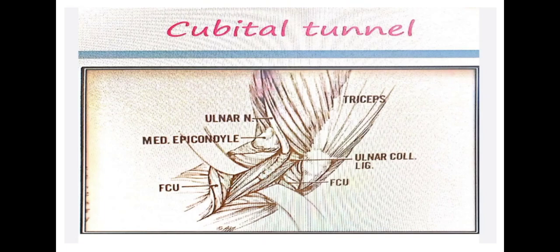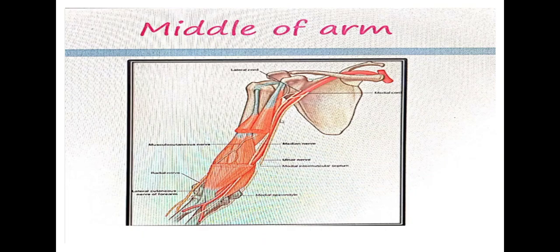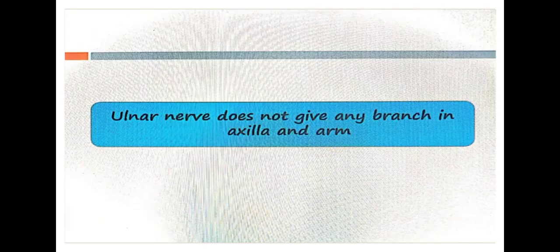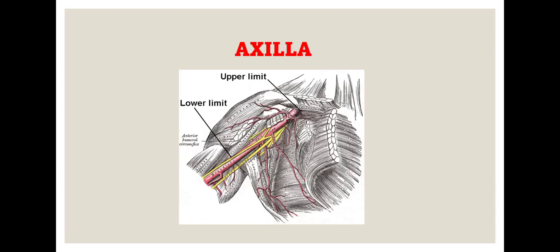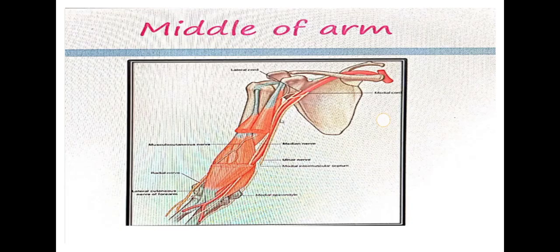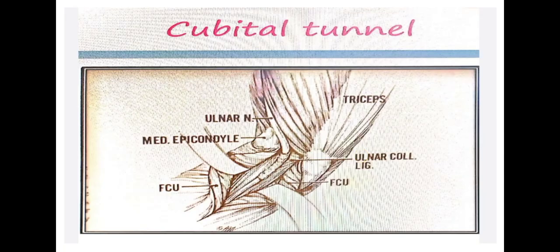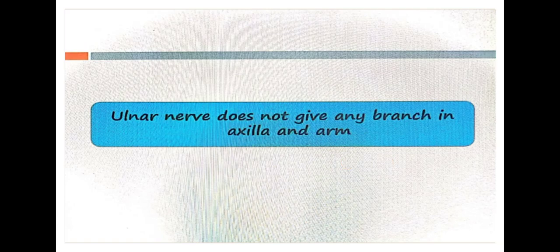Okay, these points you have to write. This is what is important. This is what you have to write in the arm. What happens in the proximal part and what happens in the distal part, this is what you have to write. This is very, very important. So the ulnar nerve does not give any branch in the axilla and arm. We have seen the ulnar nerve in the axilla and in the arm also. There are no branches, and this point is very important.